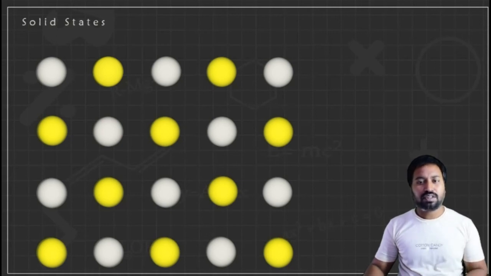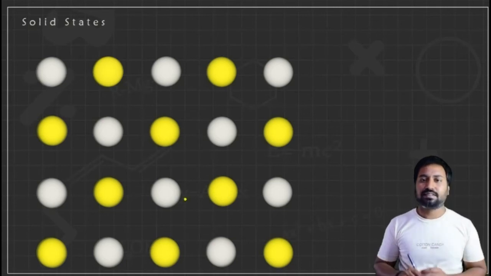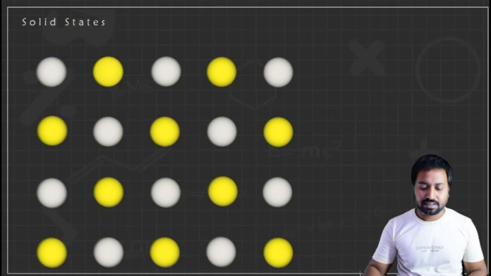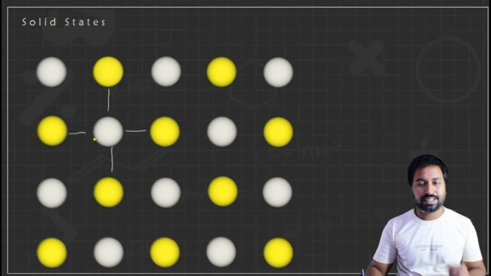Due to this regular pattern of arrangement, attractive interactions are greatest. You can see this middle particle is surrounded by particles 1, 2, 3, 4 at equal distance. It means that the attractive interactions are maximum.